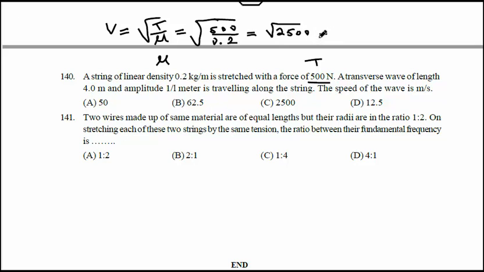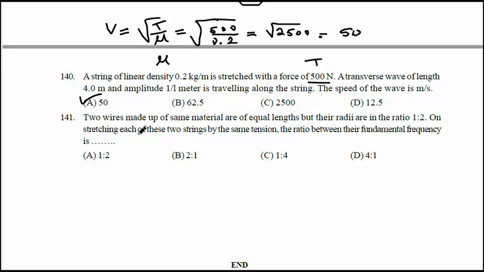Root of 2500 is 50. So the speed of the wave is 50 meter per second. Option A is correct.